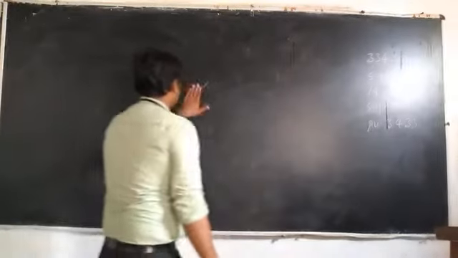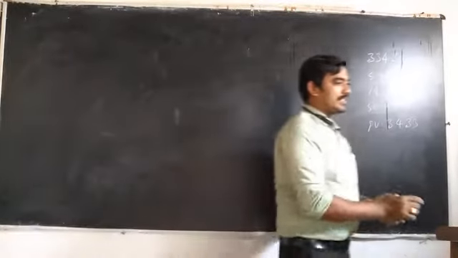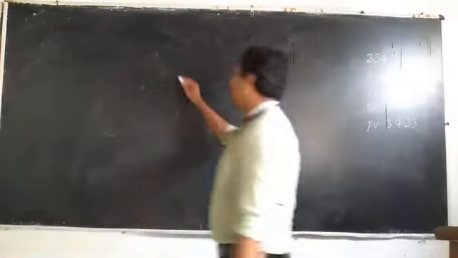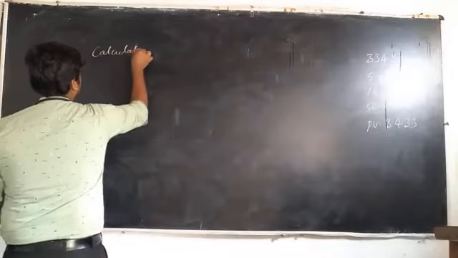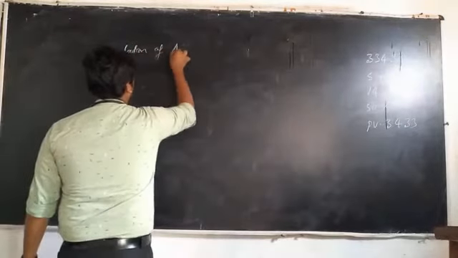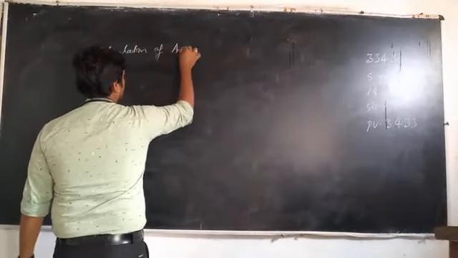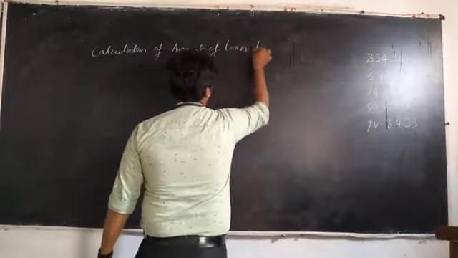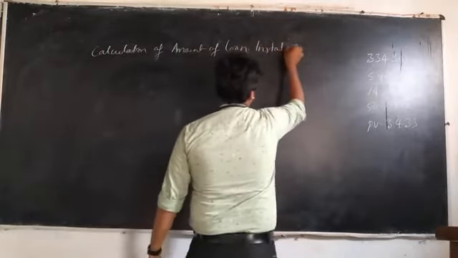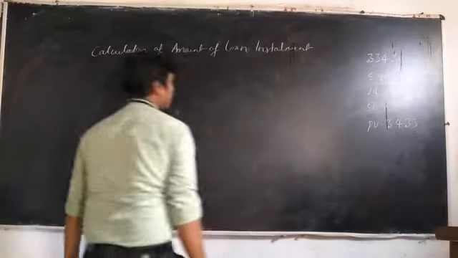Now we are going to calculate the amount of loan installment. How are we calculating the installment amount?